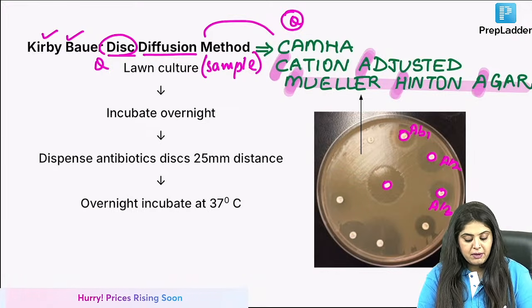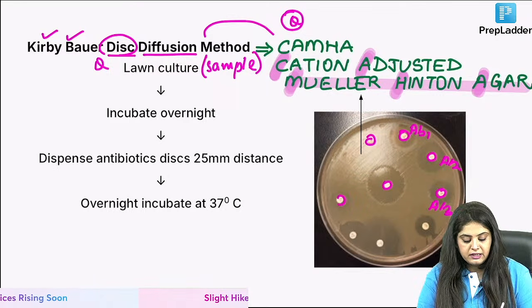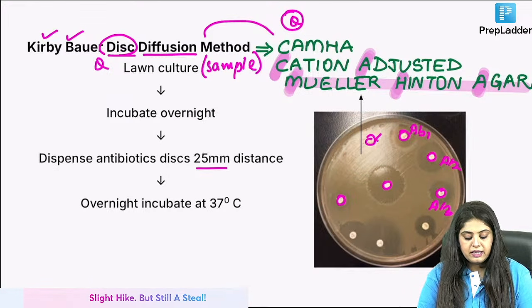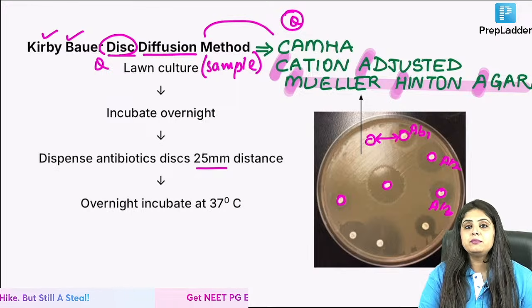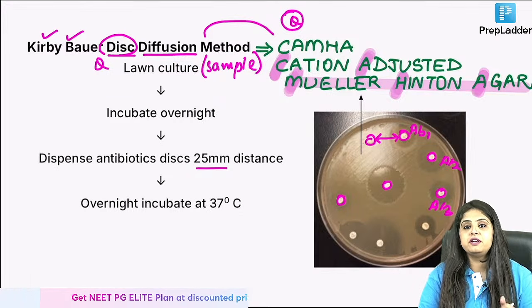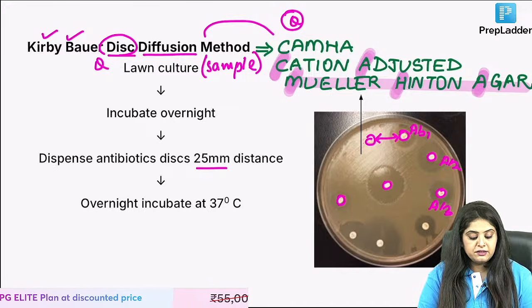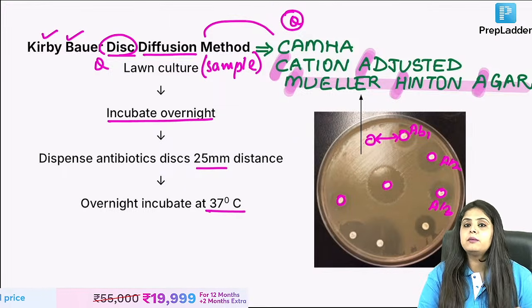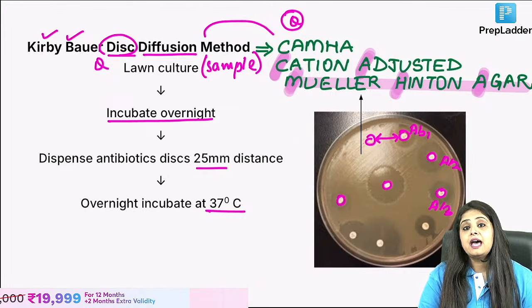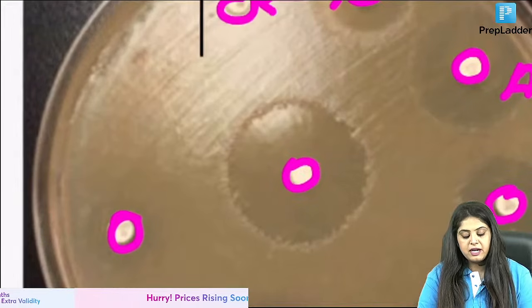Now they have put antibiotic discs. Over here, the antibiotic discs that have been put are at least at a distance of 25 mm, so that there is enough space for everyone to work. Finally, there is an incubation that is done overnight, approximately 37 degrees. And now you want to see whether the antibiotic could work or not.